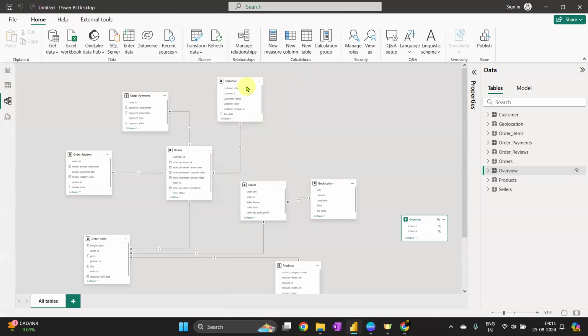Any question in the data modeling or any question with the overall assignment part? If you have any other doubt from the given assignments? Yes, Roshni, go ahead.